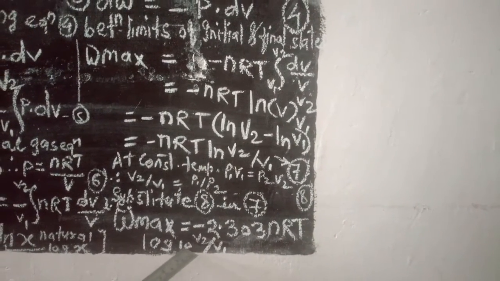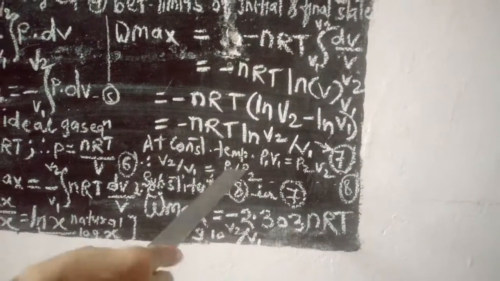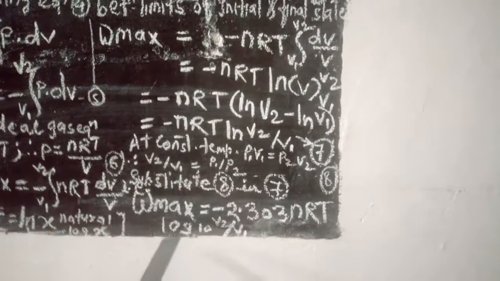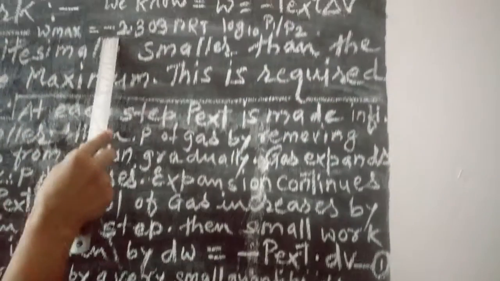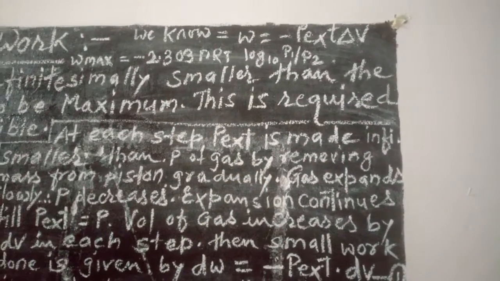So by substituting the value of V2 upon V1, this expression becomes W max is equal to minus 2.303 nRT log base 10 P1 upon P2.